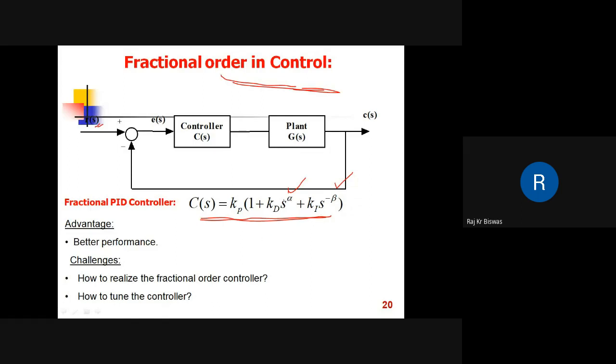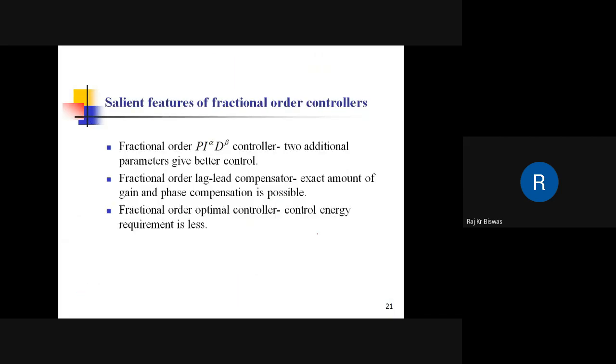But the difficulty is what? In fact, the design of a PID controller, the optimal design of Kp, Kd, Ki values, is itself a difficult problem. And then, in addition, how to design alpha and beta, how to tune this controller, and how to realize this fractional order control. So these are the challenges. These are the salient features of the fractional order controller. The fractional order PI^alpha D^beta controller has two additional parameters and gives better control, but the difficulty is tuning this controller.